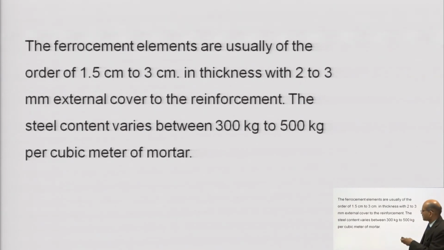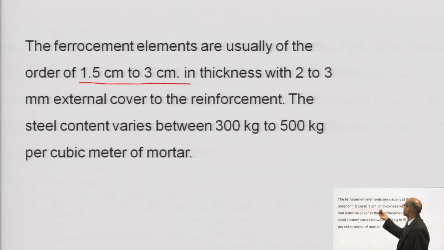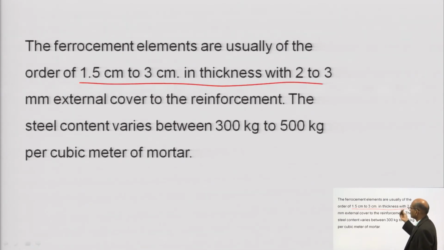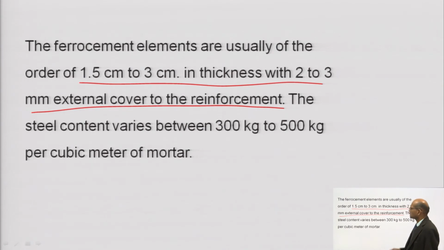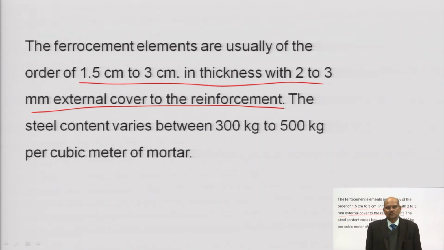So, ferrocement elements are usually of the order of 1.5 centimeter to 3 centimeter thick with 2 to 3 mm external cover to the reinforcement. So, this is also important, you can see the section is very slender. Even if you want to produce a water tank or silos, their dead load is very less. So, you can even do the pre-casting and carry it to the site and assemble there.